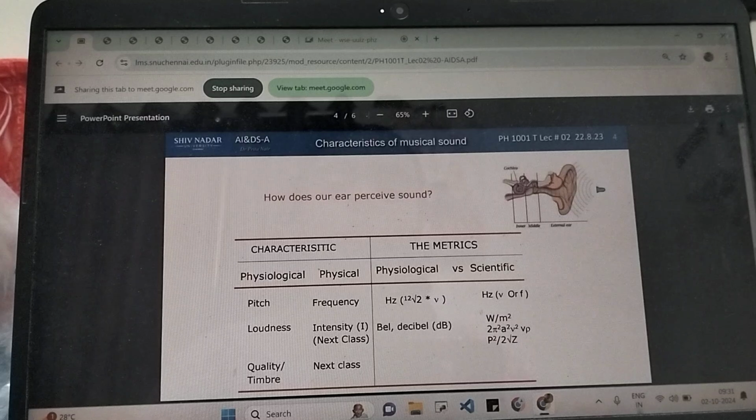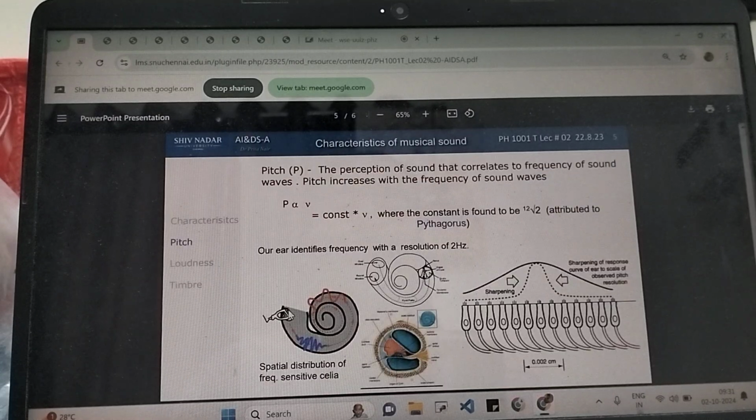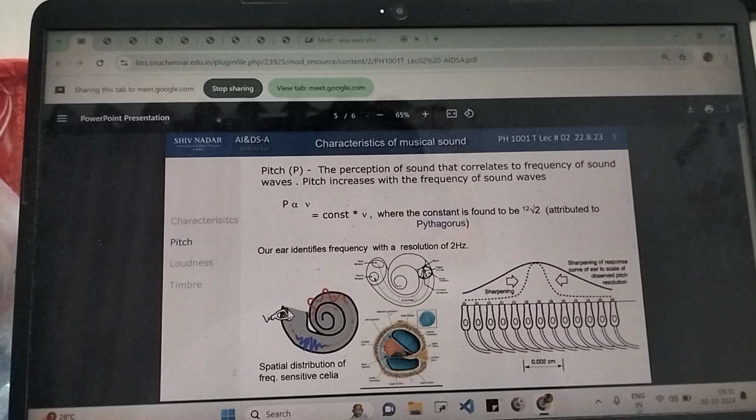Now some of the important physical characteristics of sound are pitch, loudness and quality or timbre, which we are going to be looking at. So the first and most basic characteristic is pitch.